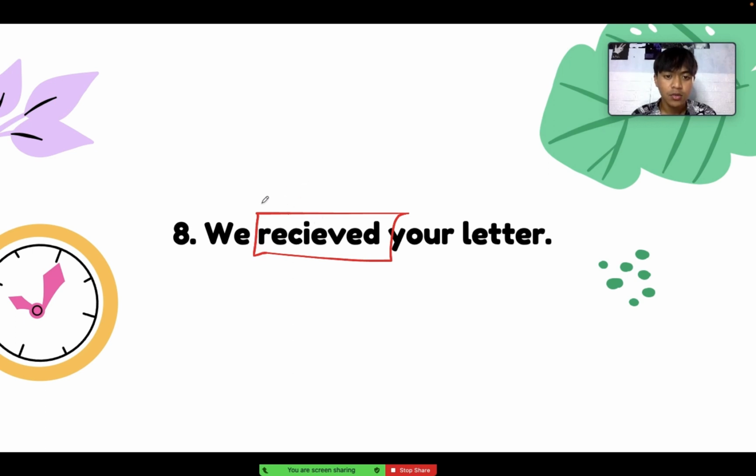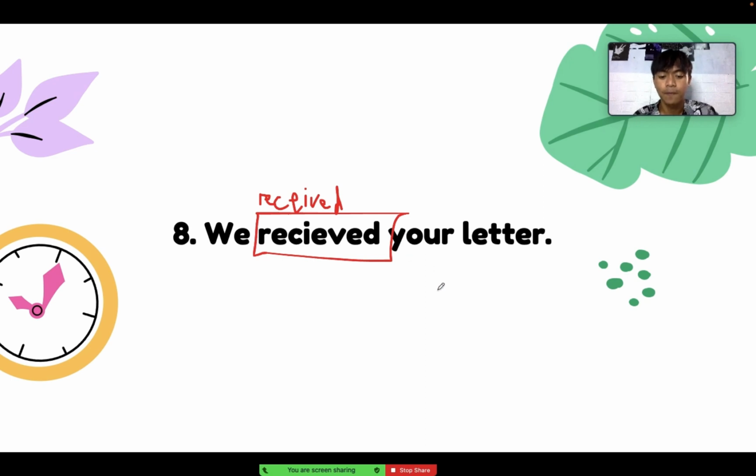Wait, let's write it. We re... So the first one, the correct one is "we receive." So we must not forget about the EI and IE. The correct one is "we receive your letter."